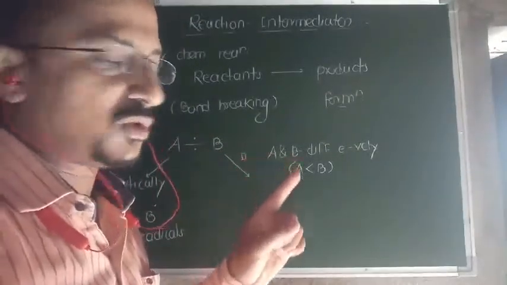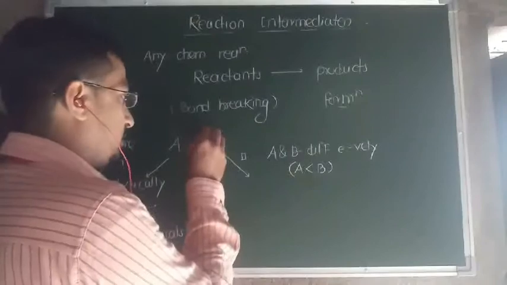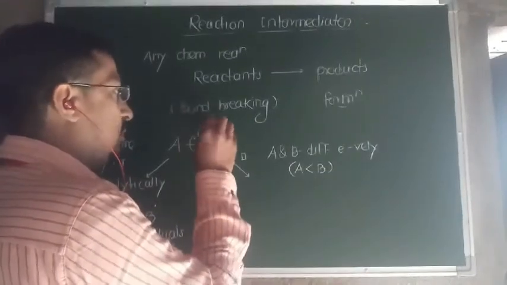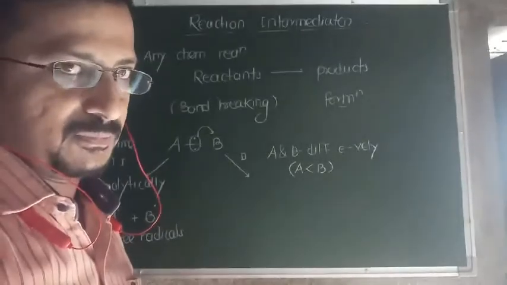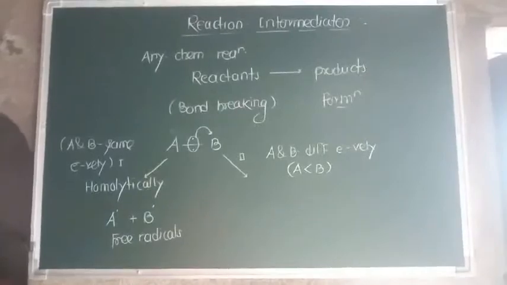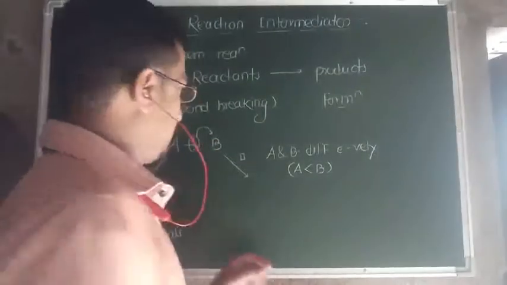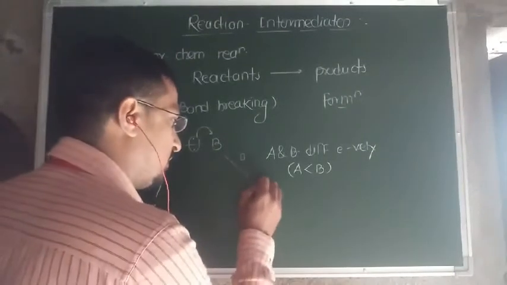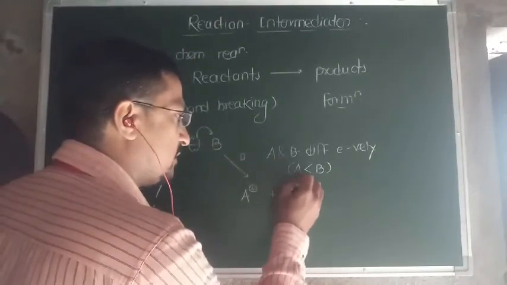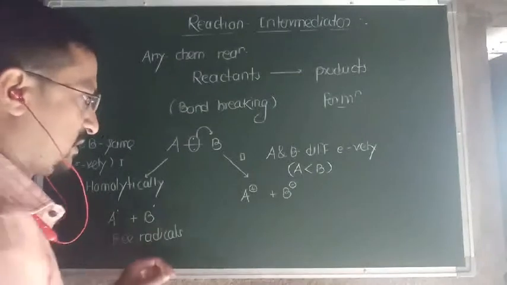the shared pair of electrons is transferred entirely to B. As the shared pair of electrons is transferred to B, B acquires a negative charge and A becomes positive. So A becomes positively charged and B becomes negatively charged.